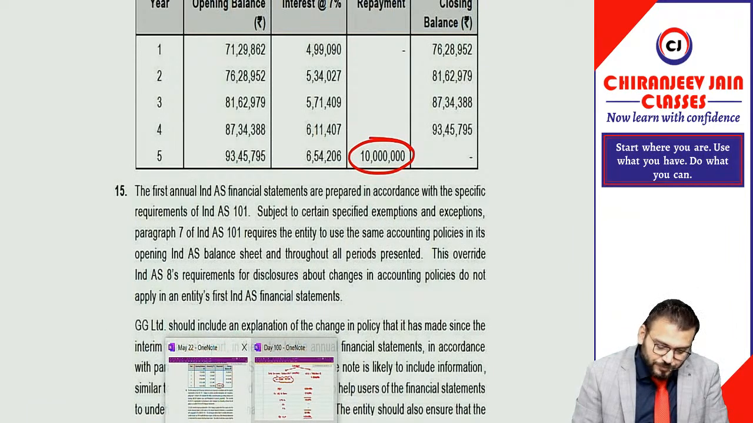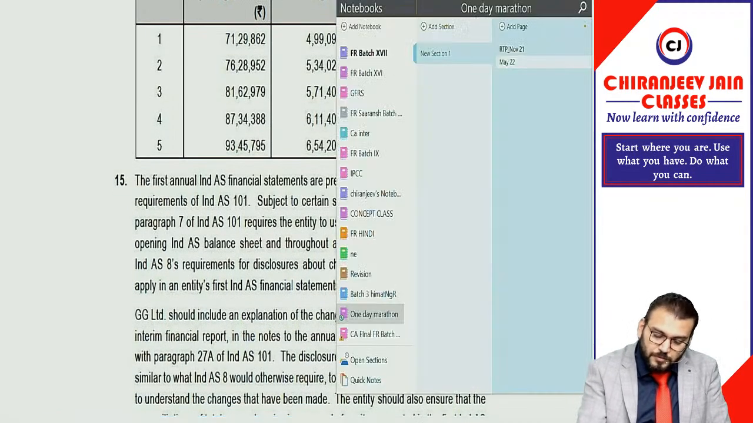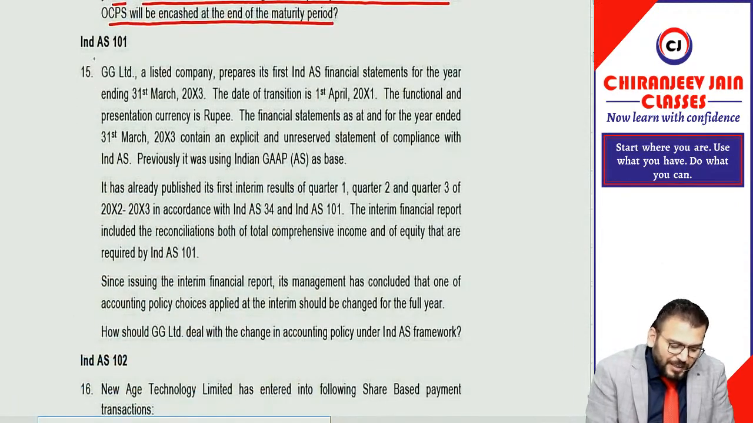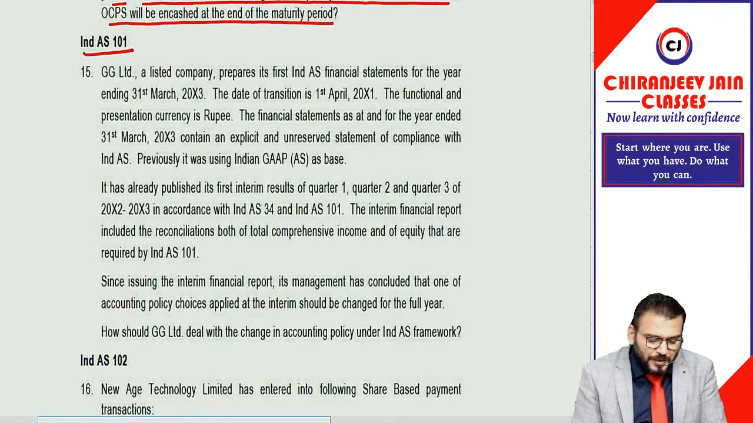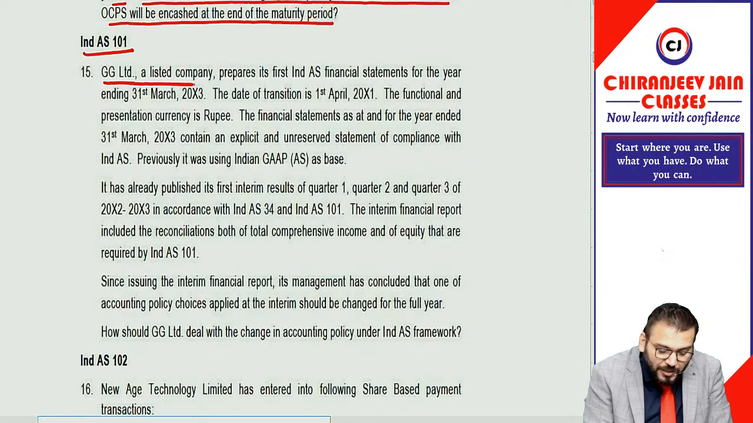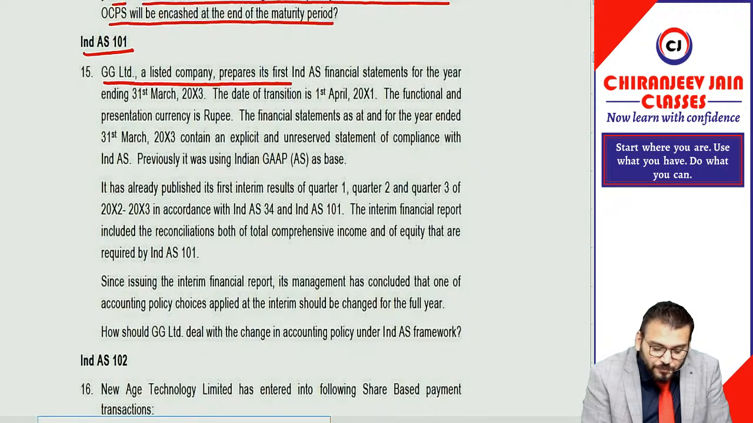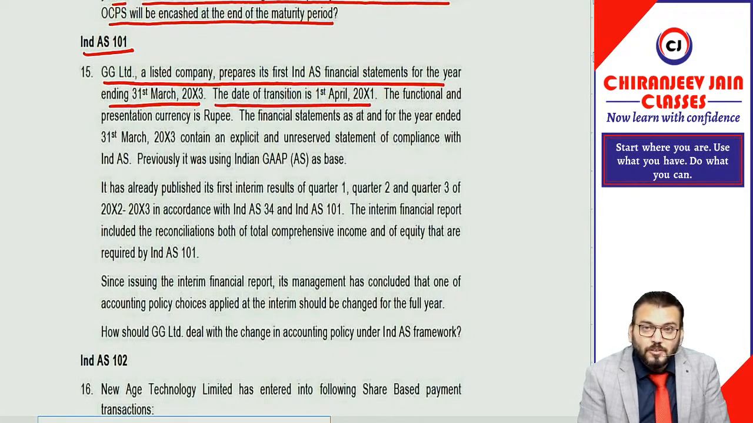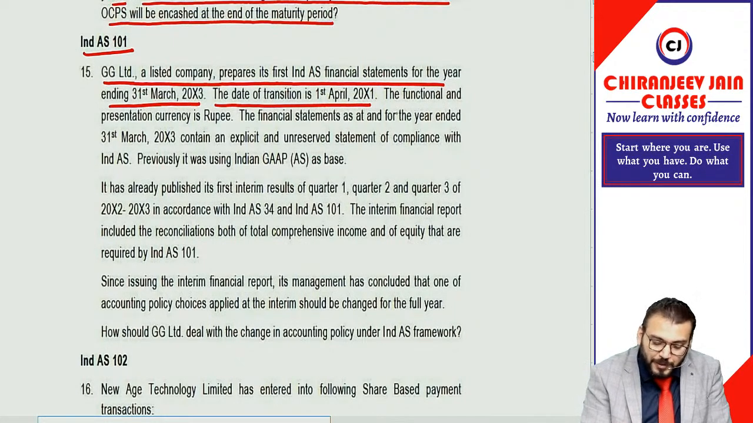Come to the next question. The next question is for Ind AS 101. This is a very theoretical question. Let's see what is given. GG Limited is a listed company. It prepares its first Ind AS financial statement for the year ended 31st March 2003. The date of transition is 1st April 2001. It is the date when the opening Ind AS balance sheet will be prepared. The functional and presentation currency is rupees.